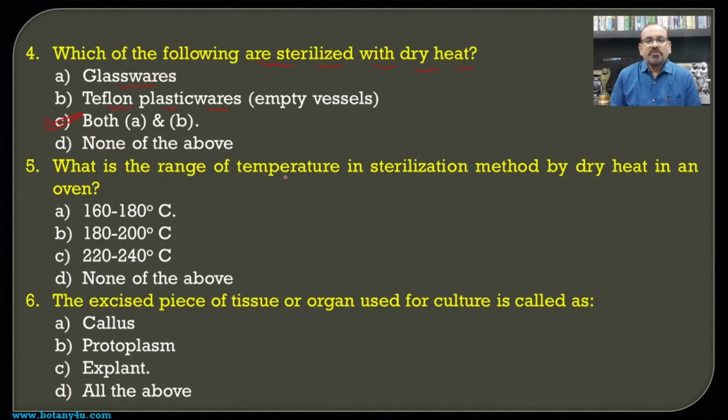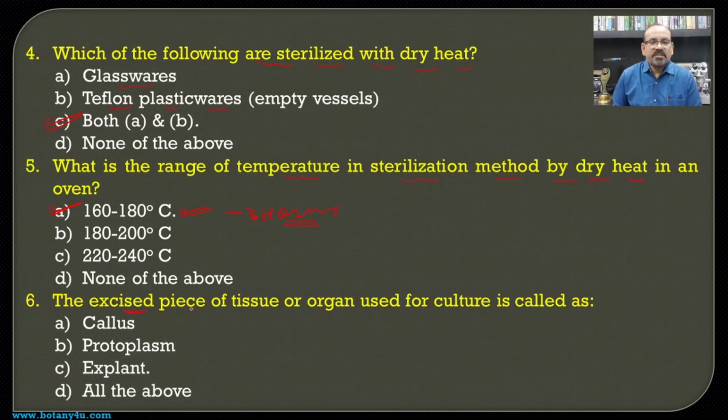Then what is the range of temperature in the sterilization method by dry heat in the oven? So we must remember this for the particular answer, that a temperature of 160 to 180 degrees Celsius for 3 hours should be maintained in the dry heat sterilization method.